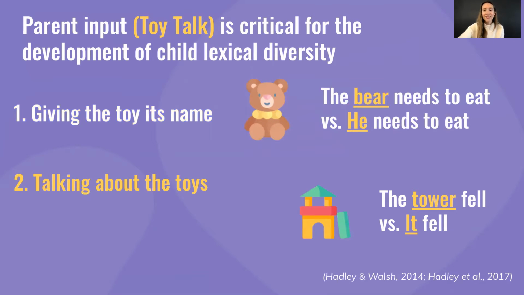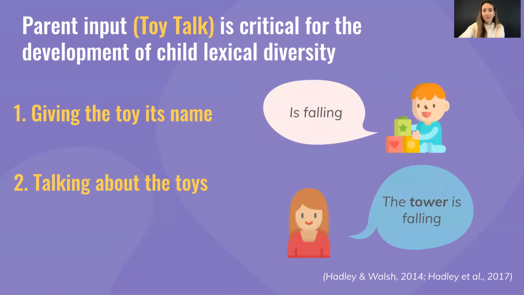For example, instead of using the pronoun in "he needs to eat," parents are encouraged to say, "the bear needs to eat." This helps children differentiate these different parts of speech better. Parent input, specifically varied use of unique subject-verb combinations through toy talk, has been found to support vocabulary development for children with typical language development. This suggests that interventions for ASD can focus on ensuring rich parent input, which may increase children's lexical diversity.